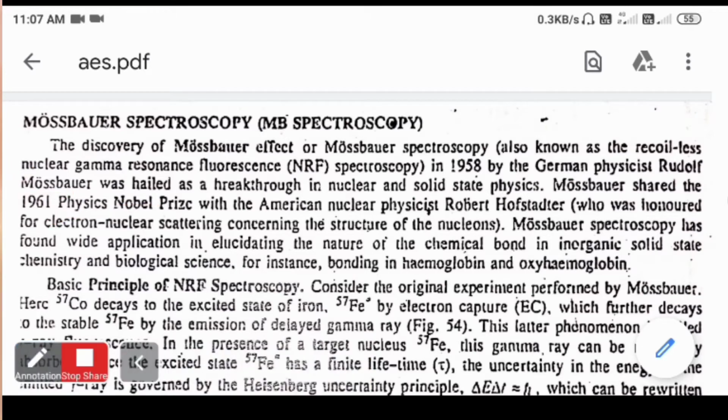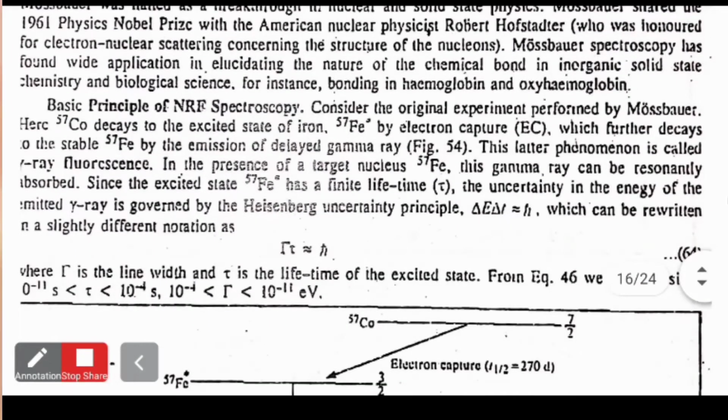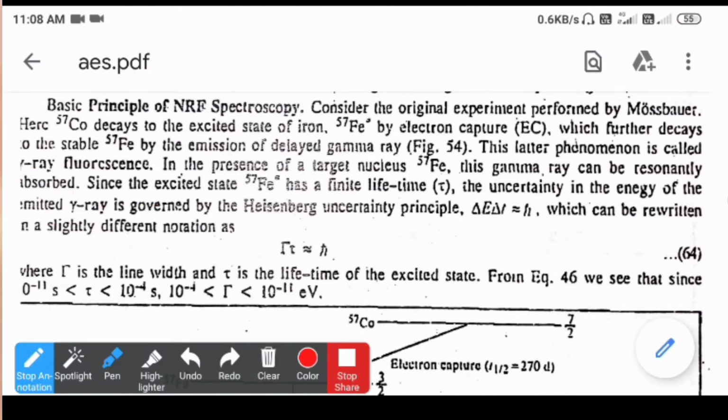So the basic principle for nuclear resonance spectroscopy or the Mossbauer spectroscopy is as follows. Once cobalt-57, the cobalt isotope, is there in the excited state, it will decay into iron-57 by the electron capture method.